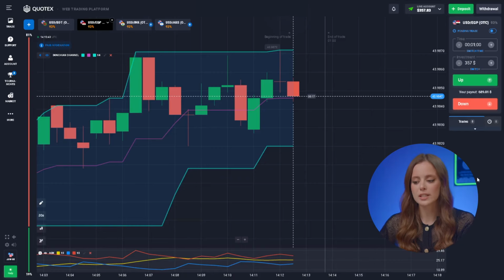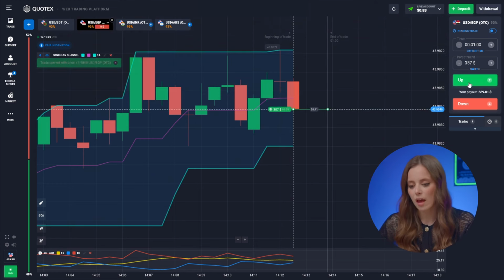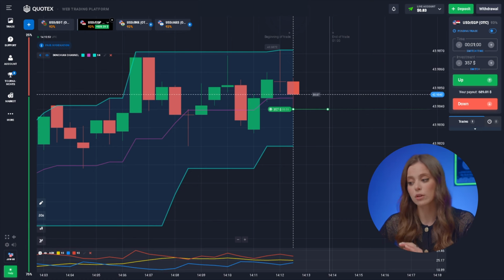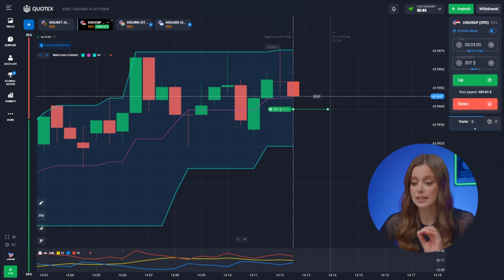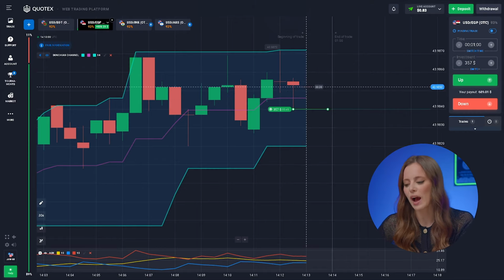We are back to the US dollar and the Egyptian pound. Here I'm investing 357, pressing higher. The bears are strong, but the bulls will still defend the level of the middle line of the Donchian indicator. Therefore, on the minute time frame, I'm gonna go higher.